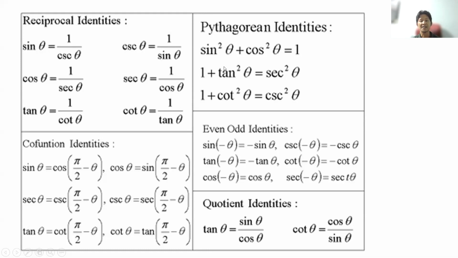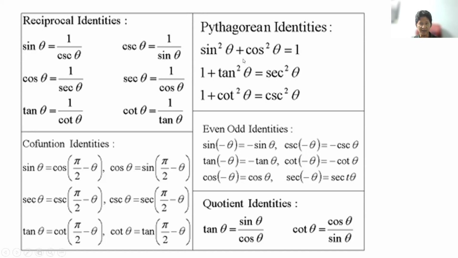Ito naman na Pythagorean identities, we have sine squared theta plus cosine squared theta would be equal to 1. Ito naman, galing lang naman yan. So you just have to divide na lang. I-divide mo to ng sine squared, divided by 1 will be 1, right? And cosine squared over sine squared, so cosine over sine, di ba? Ang cosine over sine is just cotangent. Kaya meron tayong cotangent squared. And then 1 over sine becomes cosecant theta, or cosecant squared theta in this case. So galing lang to sa isa.